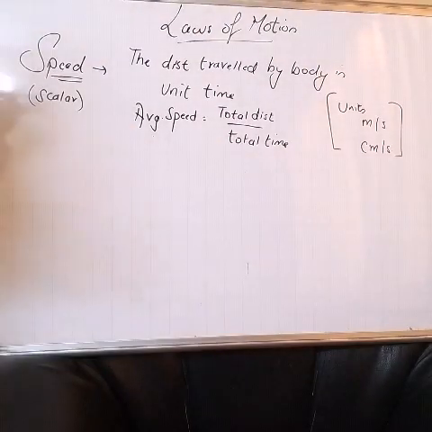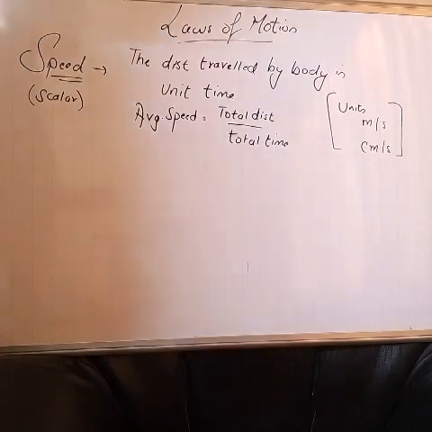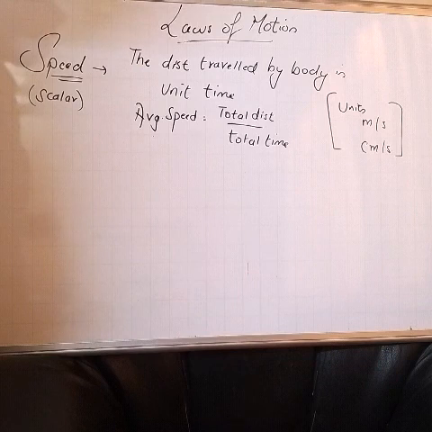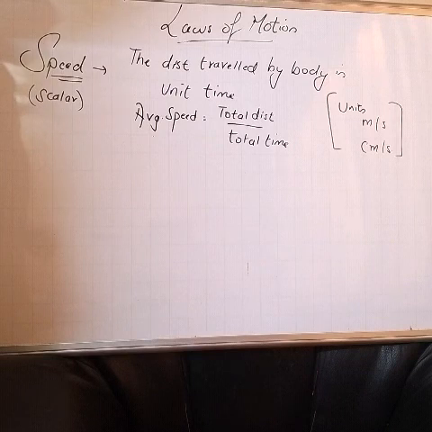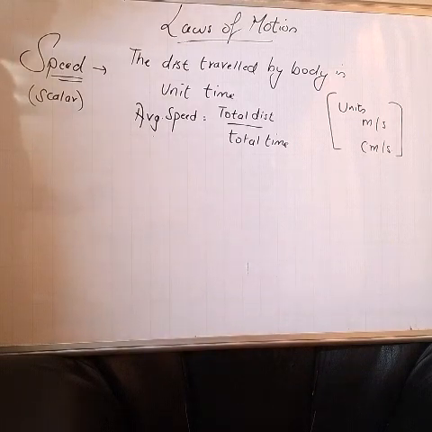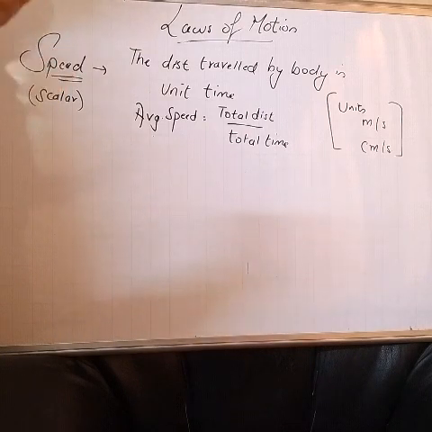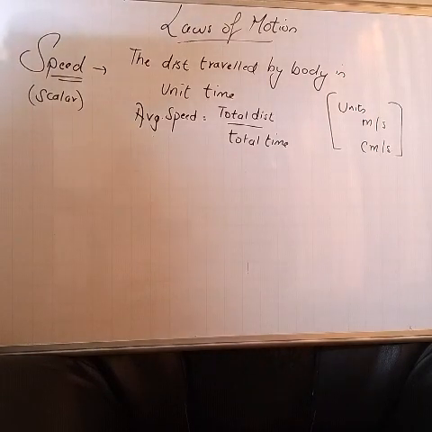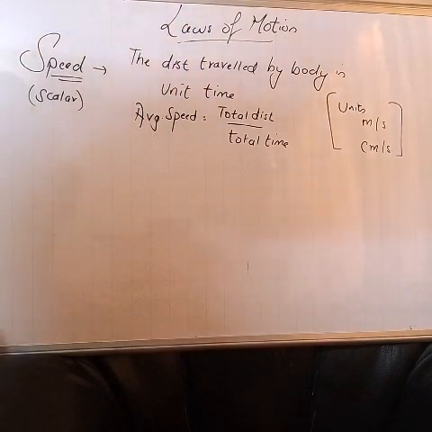Let us now understand the concept of speed and velocity. Suppose a car travels a total distance of 50 km, okay, in 1 hour. What is the speed of the car? Listen, a car travels a distance of 50 km in 1 hour. How will you find the speed? Speed is actually the distance traveled by body in unit time, and the speed of the car will be 50 km divided by 1 hour, that will be 50 km per hour, right?